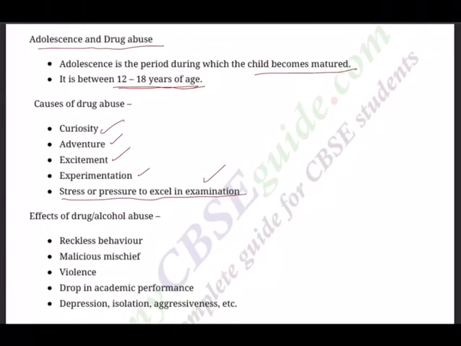Effects of drug or alcohol abuse. What will happen if drugs are taken or alcohol is consumed on a day-to-day basis? First of all, it becomes addiction. Addiction to drugs, addiction to alcohol will make an individual have reckless behavior. You all must have seen a drunkard, how he or she behaves on a road in the society. Reckless behavior. Malicious mischief. You may become antisocial. Violence. Sometimes the individual resorts to violence. Drop in academic performance, of course, because once you are addicted, where is the time for you to study? You are busy with your own things.